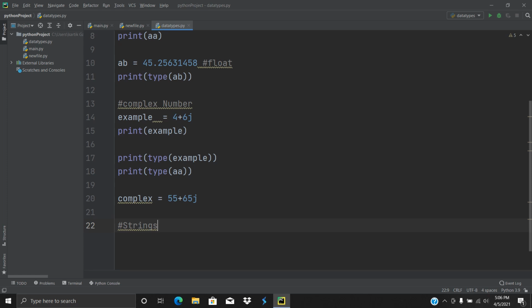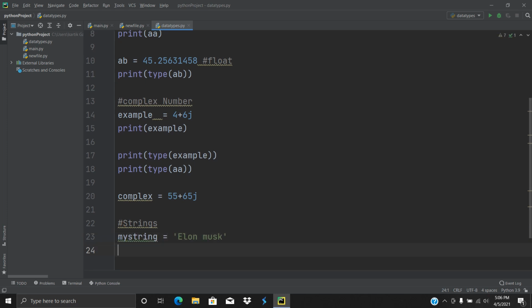Here's our first string that I'm going to call my string. Let me give it the name my string. So this is a variable name, and the string value is Elon Musk. So the value here is Elon Musk and the variable name is my string. A couple of things I want to tell you about it: this value is surrounded by single quotation marks. You can also write it as,